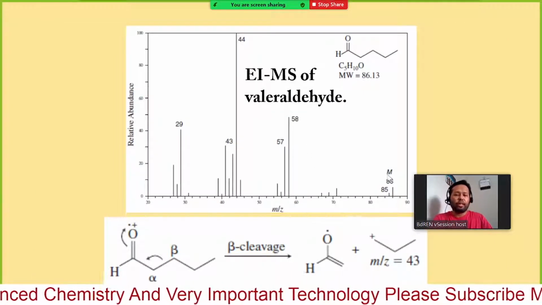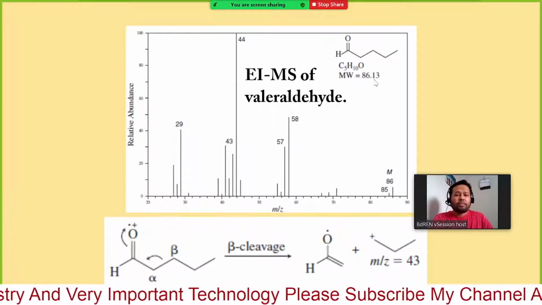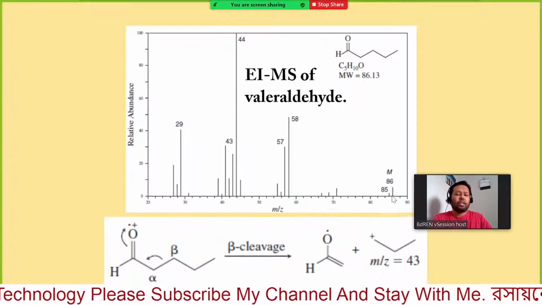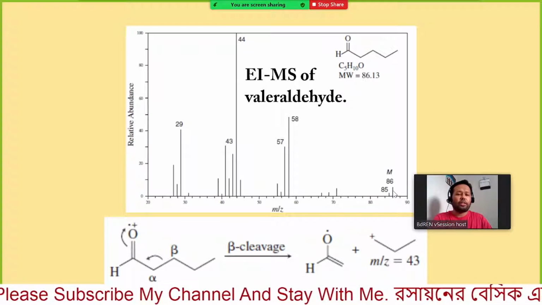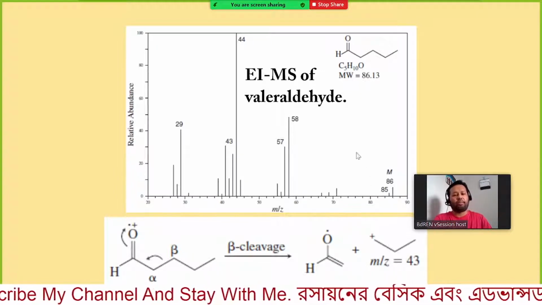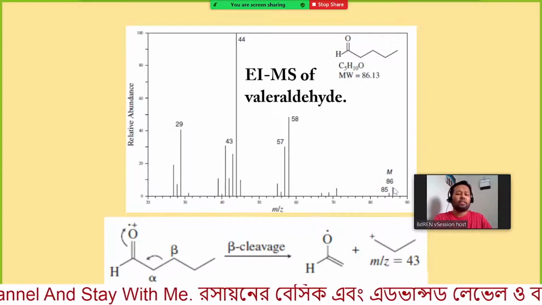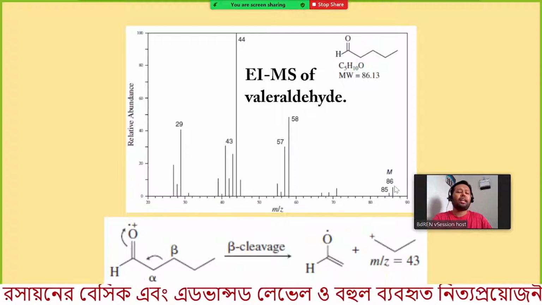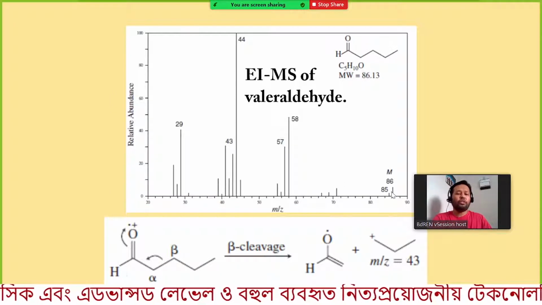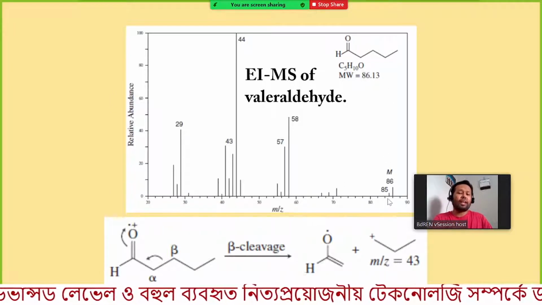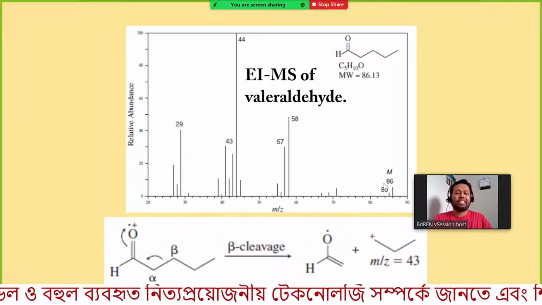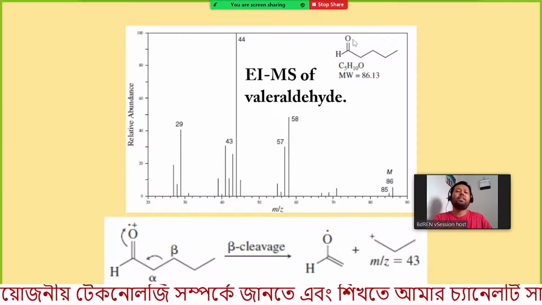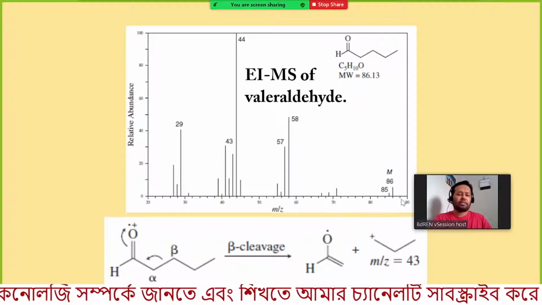Here the molecular ion mass is 86, so you can find a signal at 86, with relatively low intensity. However, we are getting another peak at the adjacent mass, 85, which comes from the removal of one hydrogen.